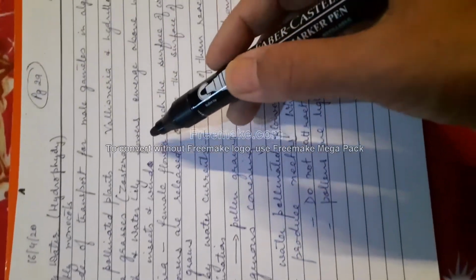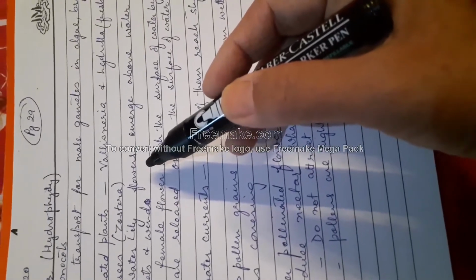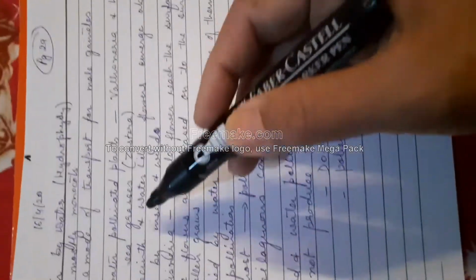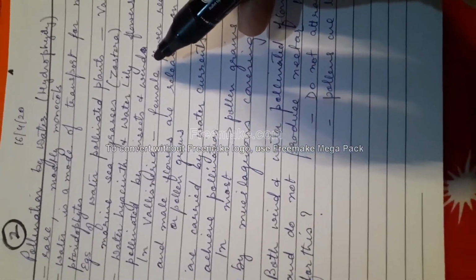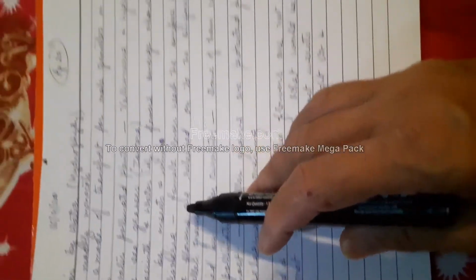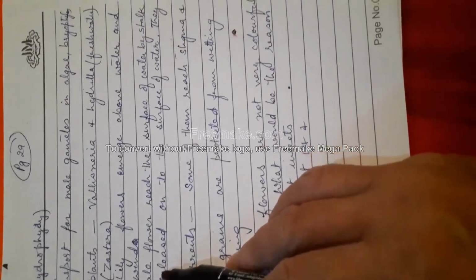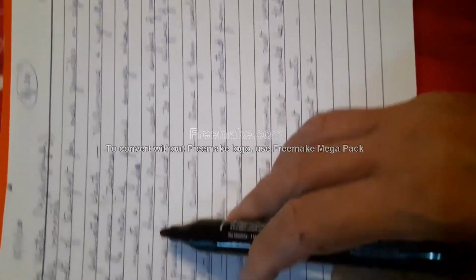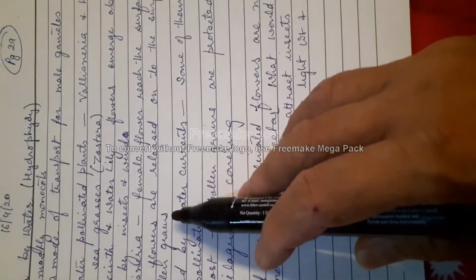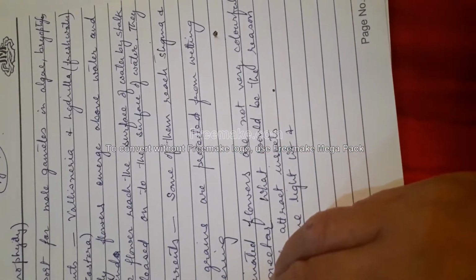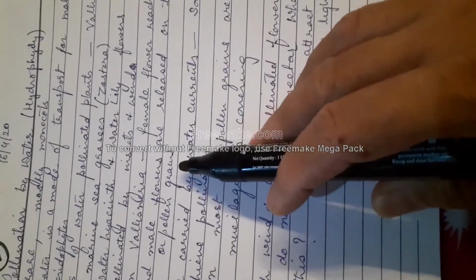Water hyacinth and water lily flowers emerge above the water and are pollinated by insects and wind. Whereas in Vallisneria, the female flower reaches the surface of the water by a stalk, and male flowers are released onto the surface of the water.